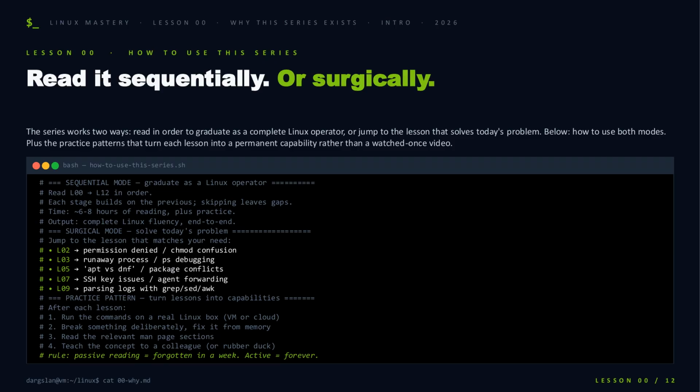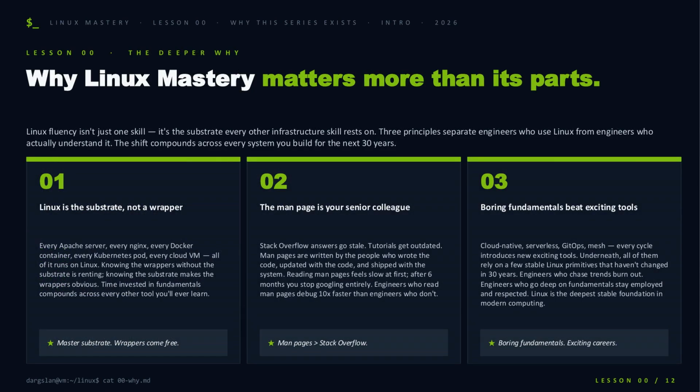But here's the rule that makes the difference. Passive reading evaporates in a week. So after every lesson, run the commands on a real box, break something on purpose and fix it from memory. Read the man pages, then teach it to someone, or a rubber duck. Active sticks, forever.